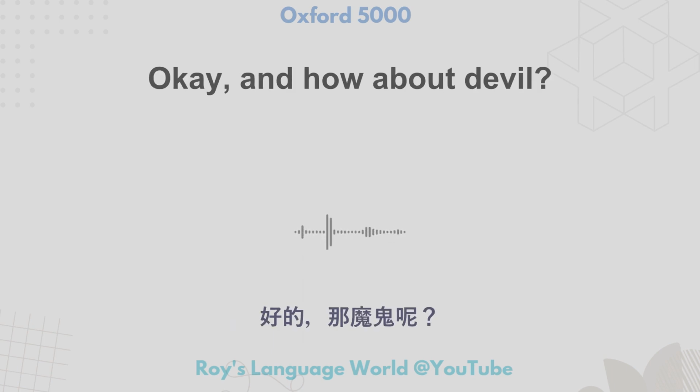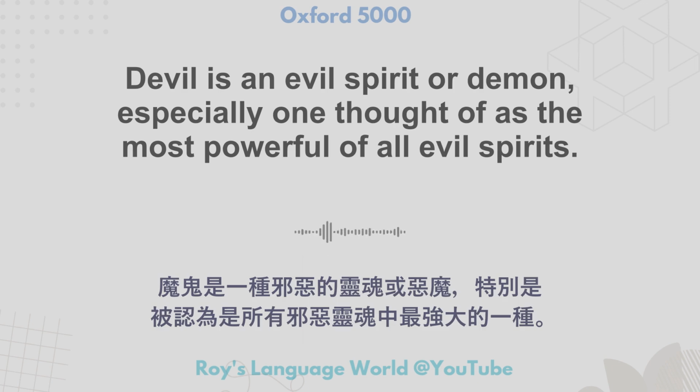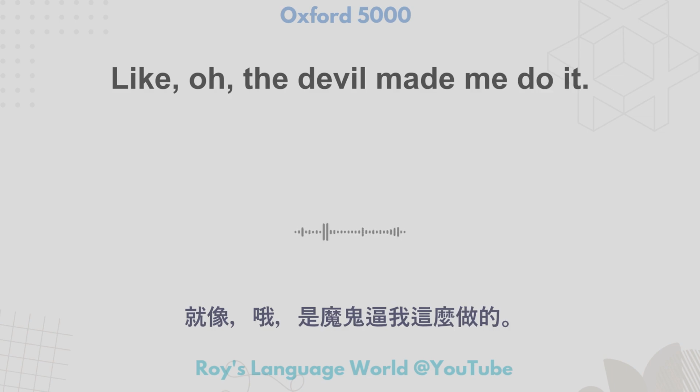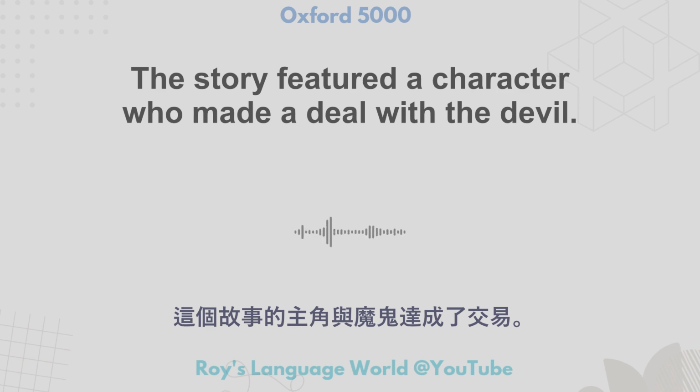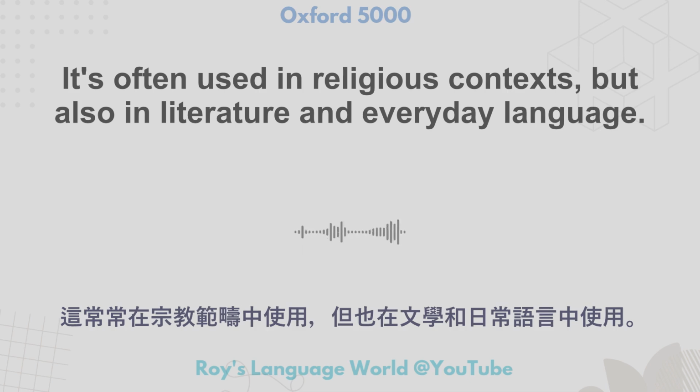And how about devil? Devil is an evil spirit or demon, especially one thought of as the most powerful of all evil spirits. Like, oh, the devil made me do it. He's got a devilish charm that's hard to resist. The story featured a character who made a deal with the devil. It's often used in religious contexts, but also in literature and everyday language.